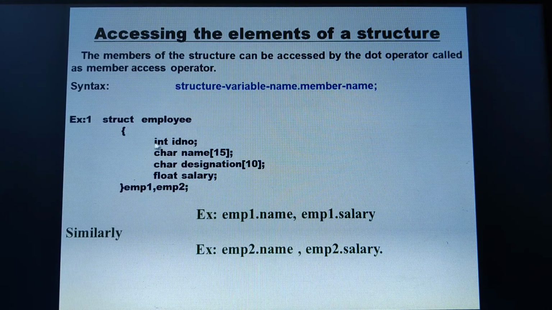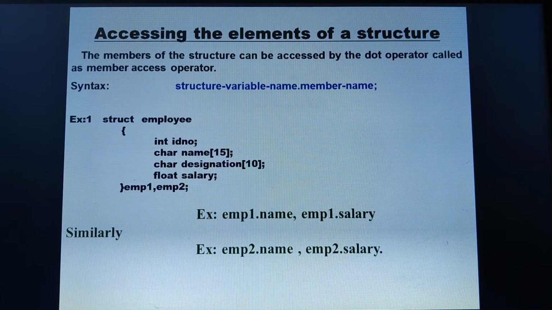So as per this particular definition of a structure, how many structure variables have we created? 2 structure variables. Similarly, the way I am using employee1, the same way I can use another structure variable known as employee2. employee2.name, employee2.salary. This is how you are able to access the elements of the structure.